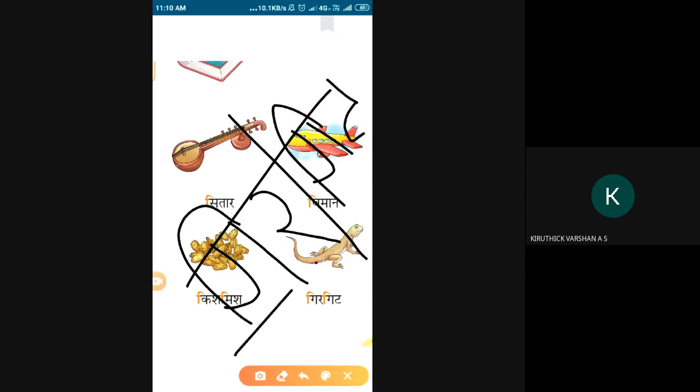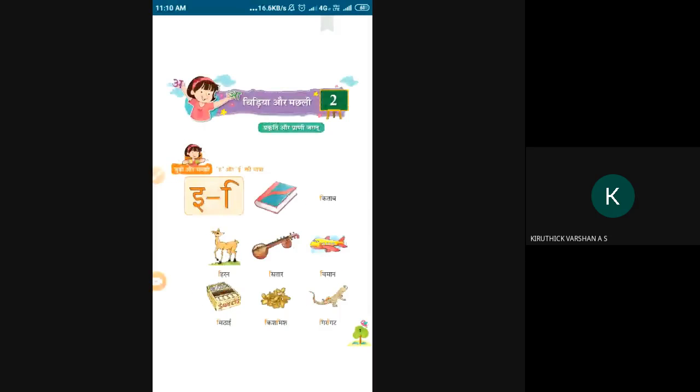So gi ir gir, gi it git, girgit, girgit, lizard. See the pronunciation one more time. This is lowest sound, this is also lowest sound. Gi, ir, gir, gi, it, git, girgit, lizard.